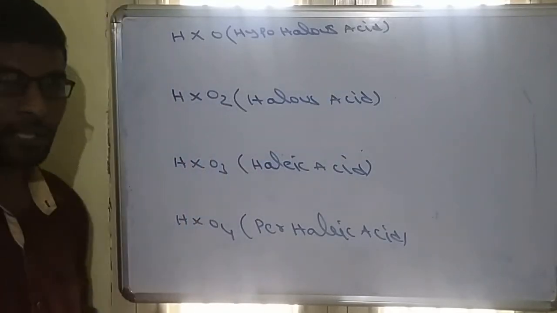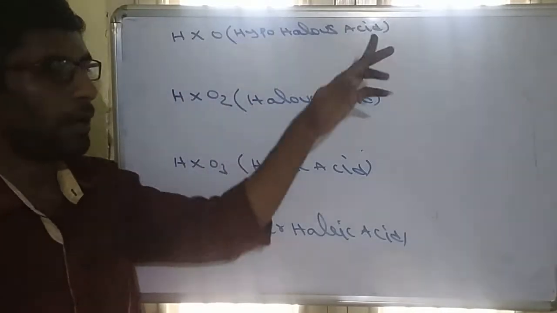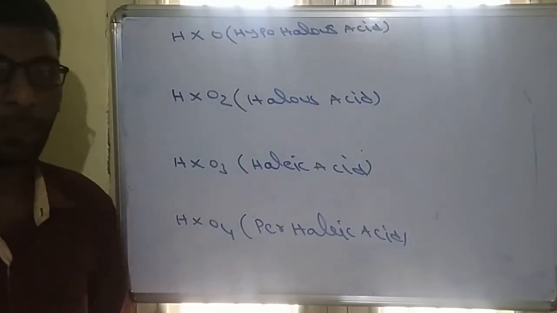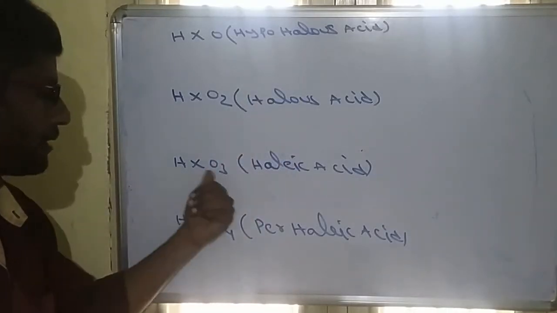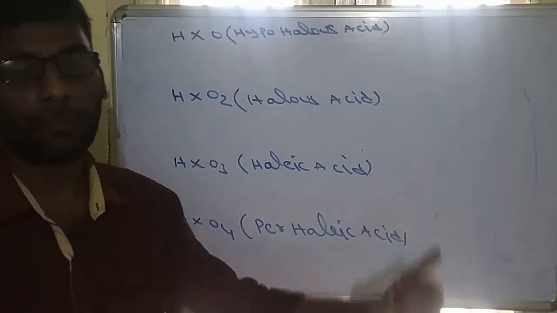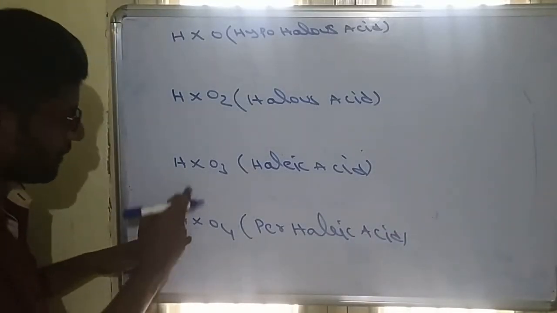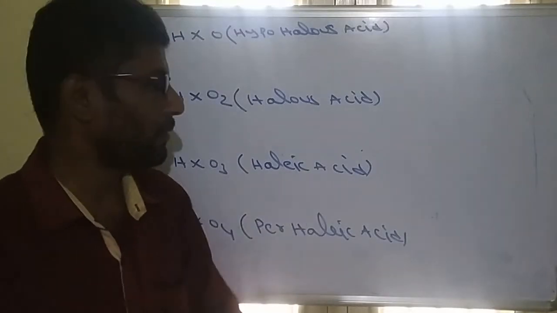Suppose chlorine is there, that is called hypochlorous acid. Bromine is there, hypobromous, like that. Chlorous, bromous, iodous, like this. Chloric, bromic, iodic. Perchloric, perbromic, periodic. Just in place of X we can write any halogen. So these are the 4 types of oxo acids.